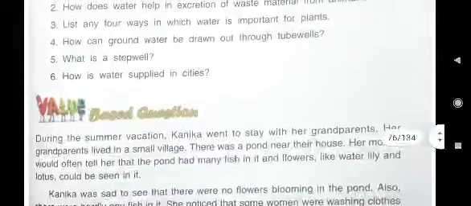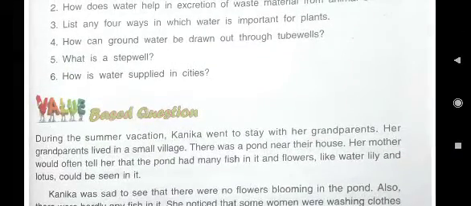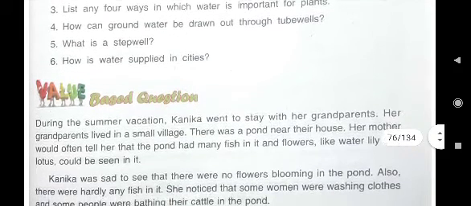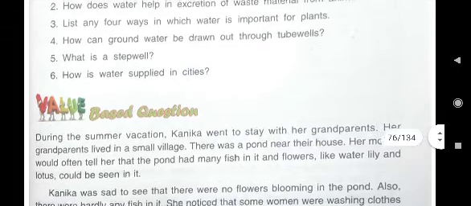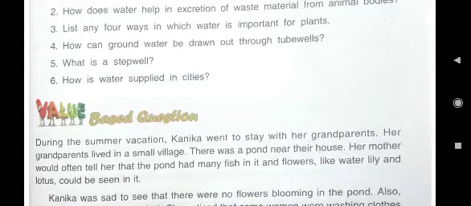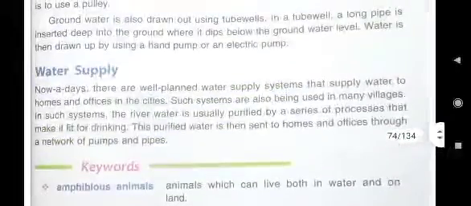Next question is, how is water supplied in cities? In cities, children, you must have seen a network of pipe system. Water is supplied to our home through a network of pipes. That only you have to write. Here in the last paragraph of this lesson, this answer is written.